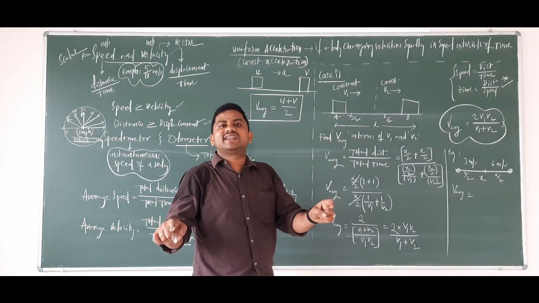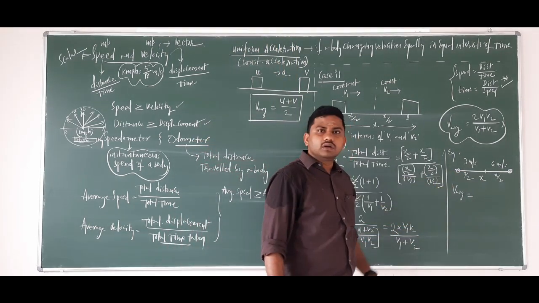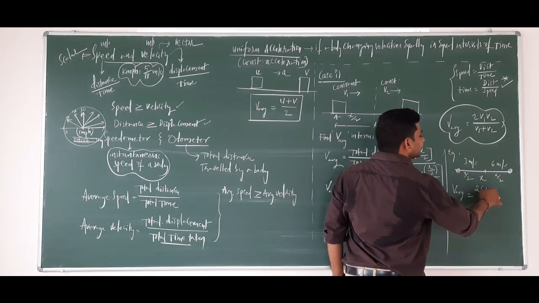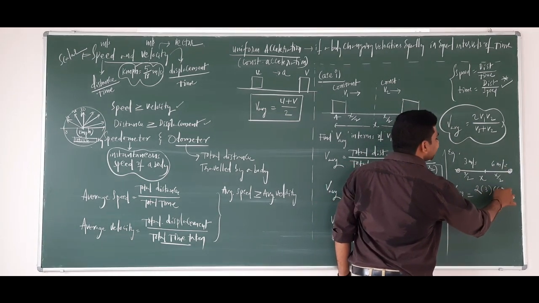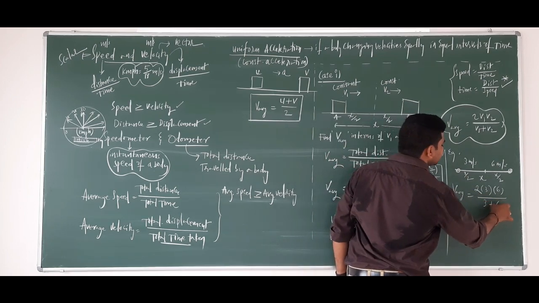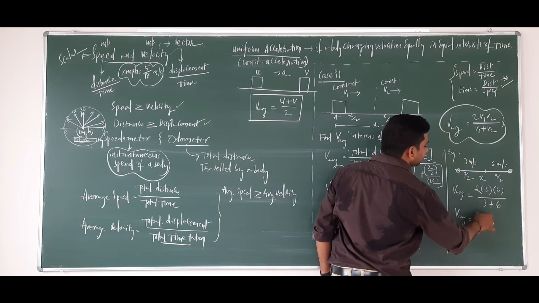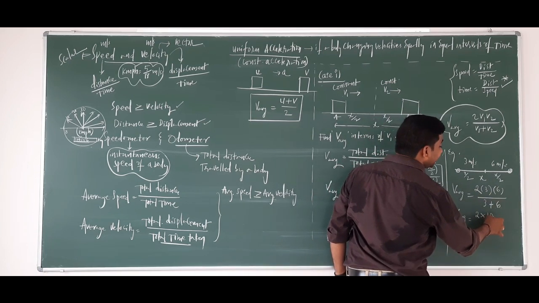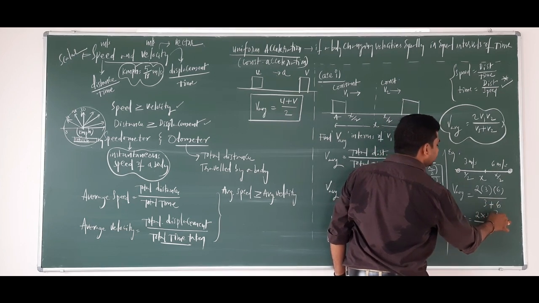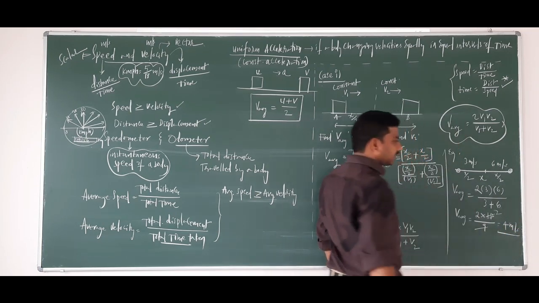When the total distance is divided into two halves, your answer is 2 into v1, 3, v2, 6, divided by v1 plus v2, 3 plus 6. So what is the answer? V average is equal to 2 into 3 into 6, 36, by 3 plus 6, 9. So 9 fours are 36. So your answer is 4 meters per second.